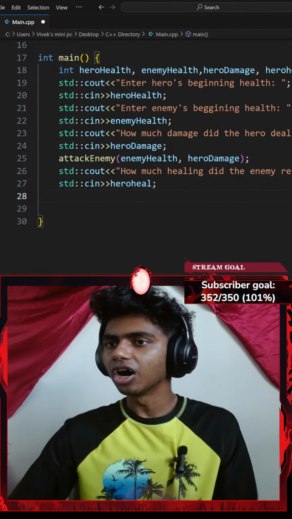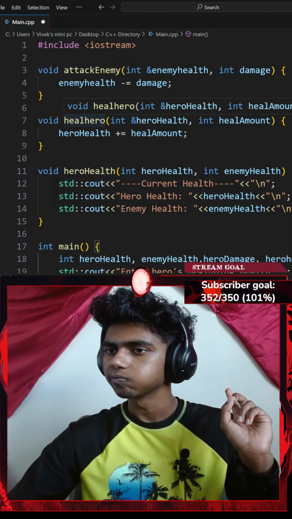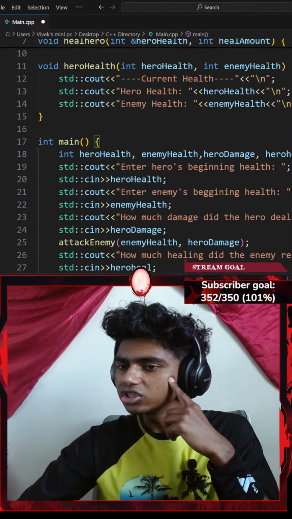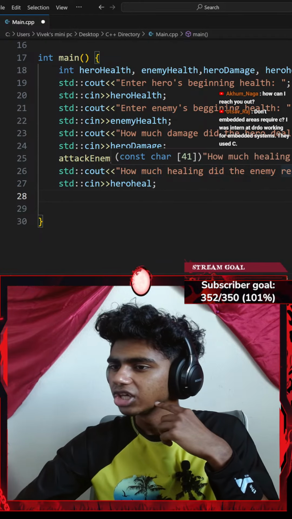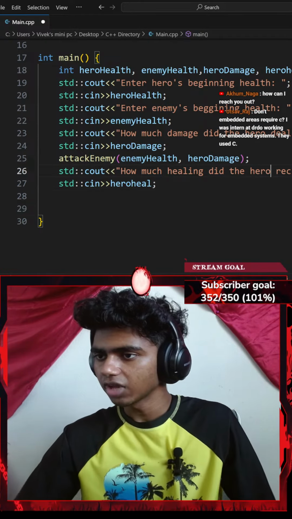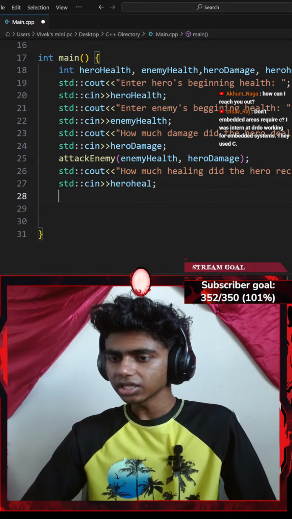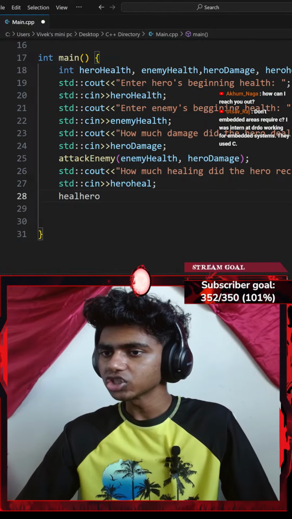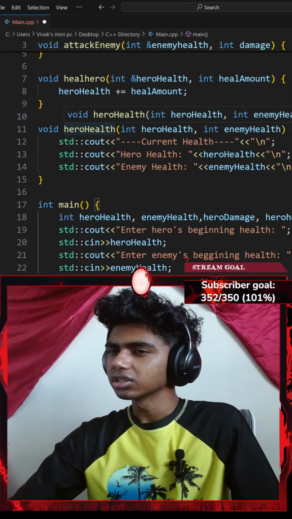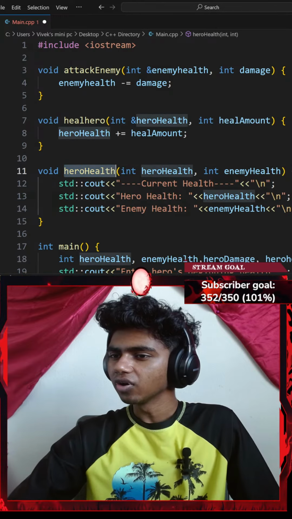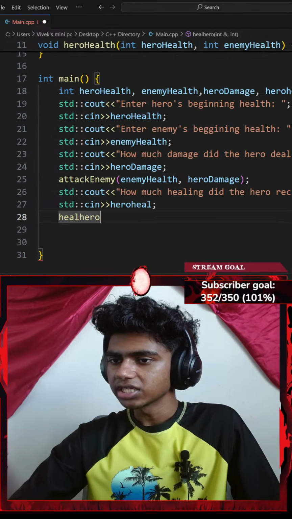Okay, let's go with my next function, which is hero health. Actually, heal hero. Okay, this should be for healing the hero. How much healing did the hero receive? There we go. Okay. Honestly, I think I understand. So let me go with the heal hero function. Okay, what's it called? Heal hero. Hero health, that's the hero's health. Heal hero. Okay, so that's the heal hero function.